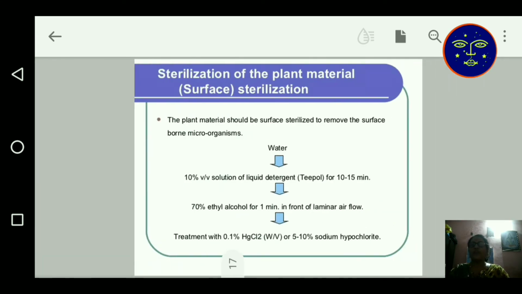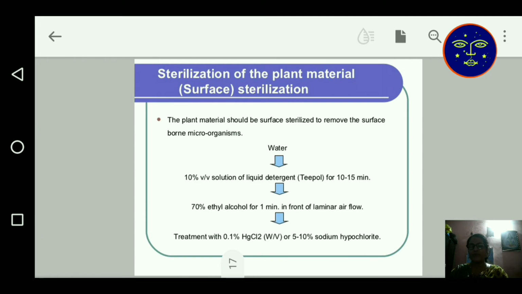all the required nutrient medium and substances in the hot air oven or autoclave for 2 hours. After that, sterilization of plant material is required. The plant material should be sterilized to remove the surface microorganisms. First sterilize with water, then 10% liquid detergent known as Tepol, then 70% ethyl alcohol for 1 minute in front of laminar airflow.